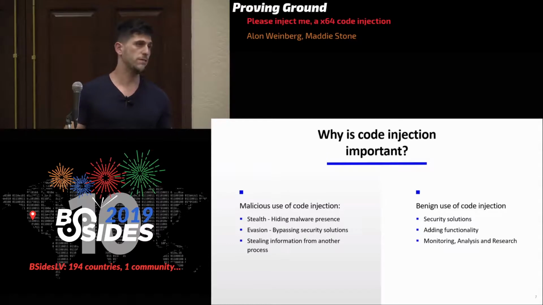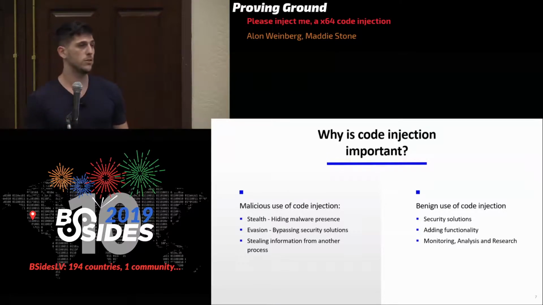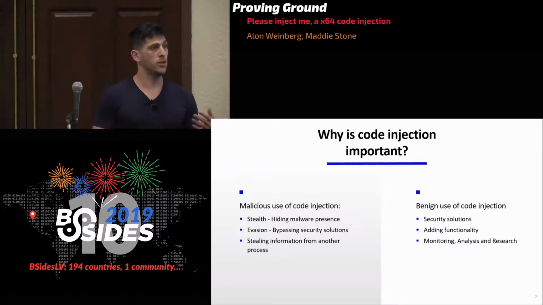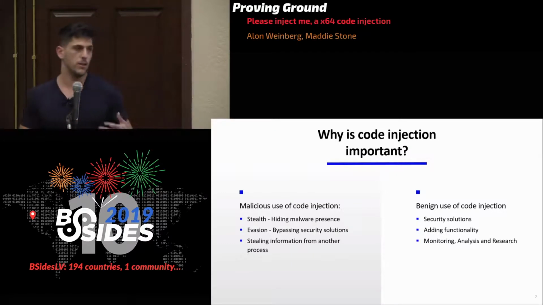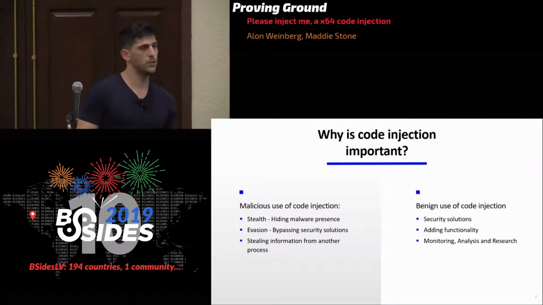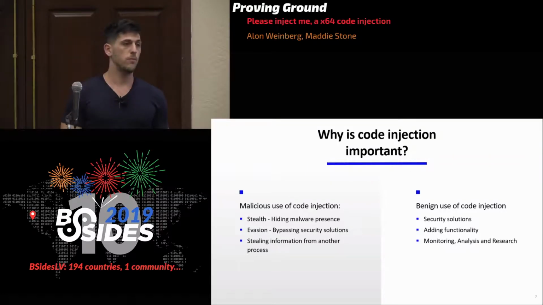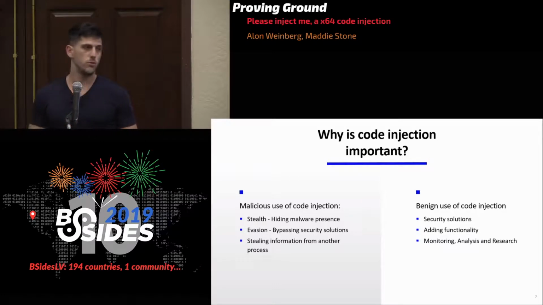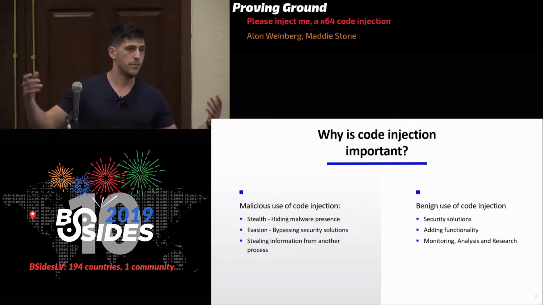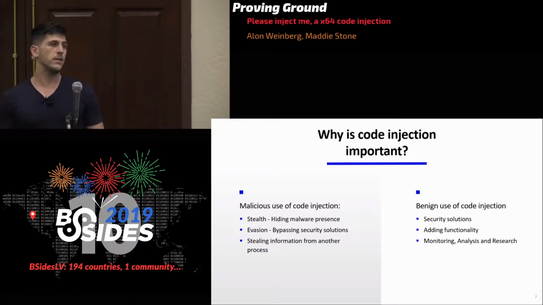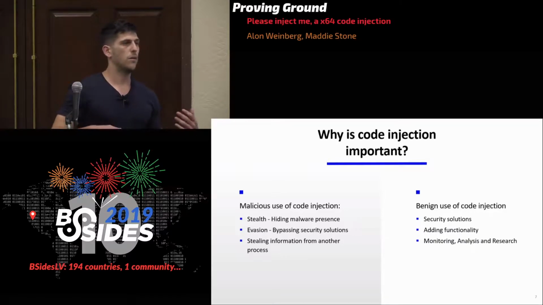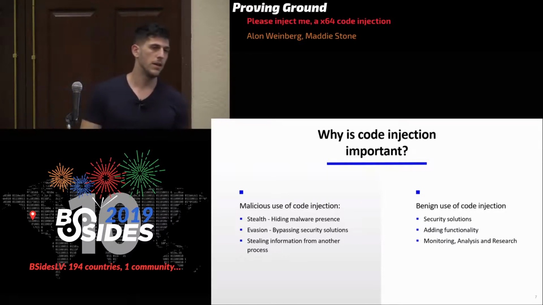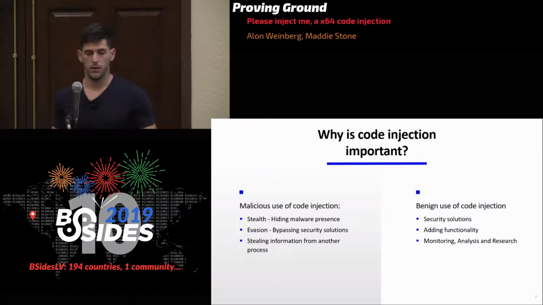It also can be used for benign purposes. Security solutions use it to monitor the activity of malware, so they can know what it's doing, and if it looks malicious, they can inform you. You can add functionality to any program using code injection. And you can use it to monitor how a program works. So for a researcher, you can see the API calls of a software.